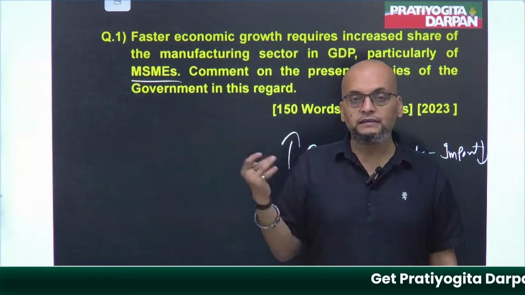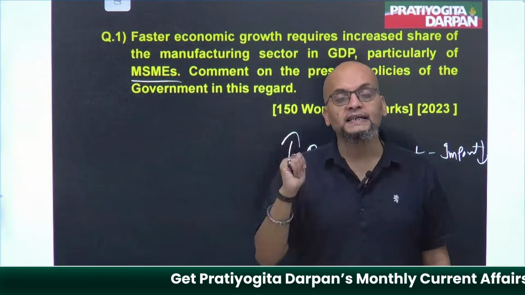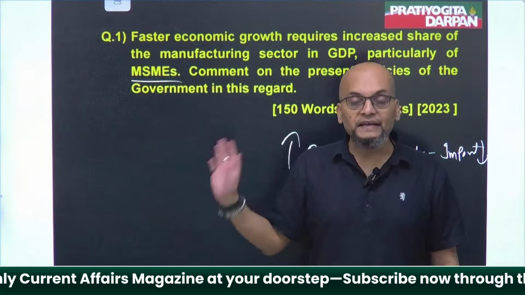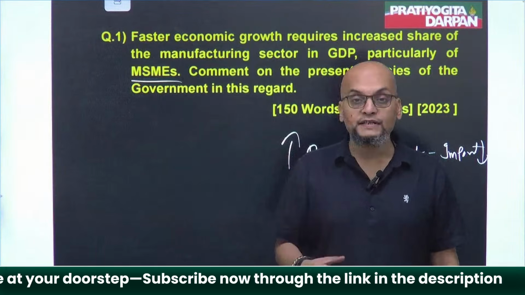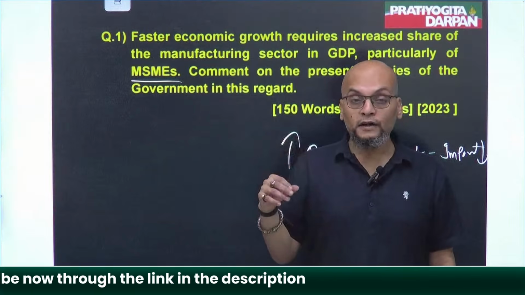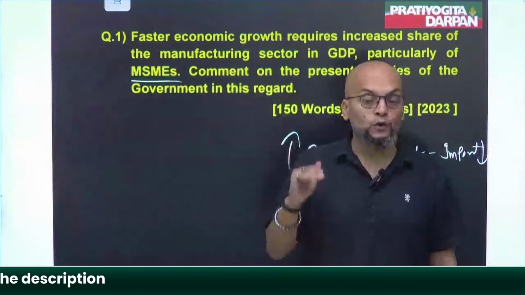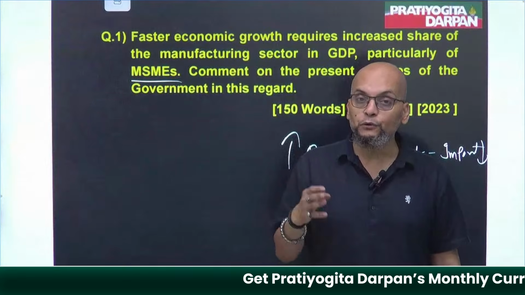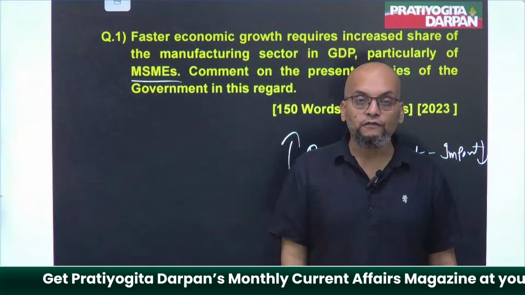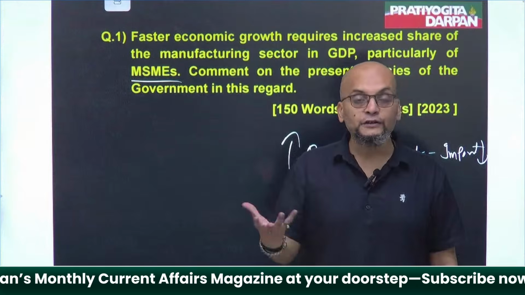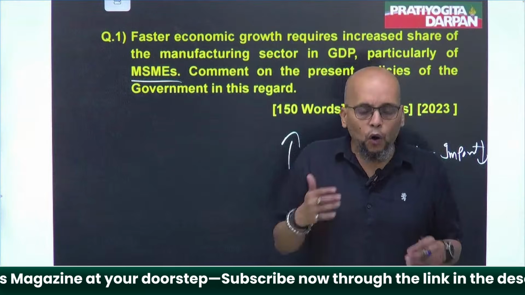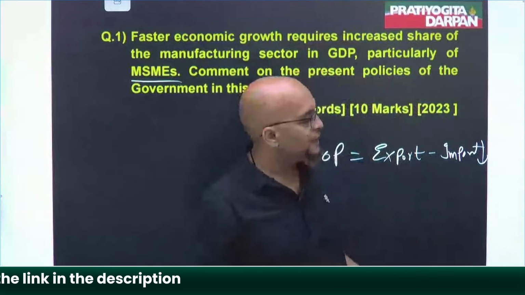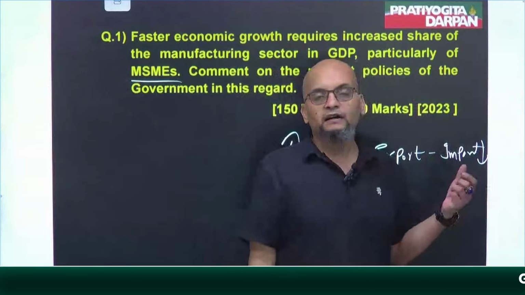Fine. Government also lowered the taxes. Right. In the previous budget, government also said that in order to encourage employment and to lower the burden of the employer, government is going to contribute to the provident funds of the employees for 2 years. So all these were the steps that were taken by the government. Okay. So in this way, you could have written your answer.